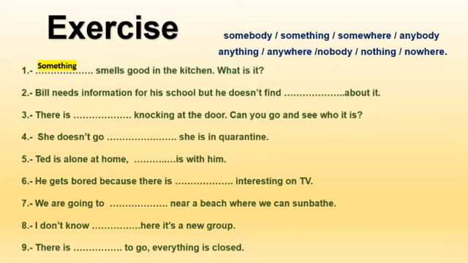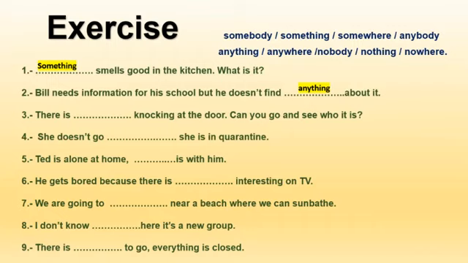Okay, and next one, Bill needs information for his school, but he doesn't find, it's negative. Okay, and doesn't find what? Information is a thing. Okay, that's why we use anything. Bill needs information for his school, but he doesn't find anything about it. Number 3, there is nothing at the door. Can you go and see who it is?